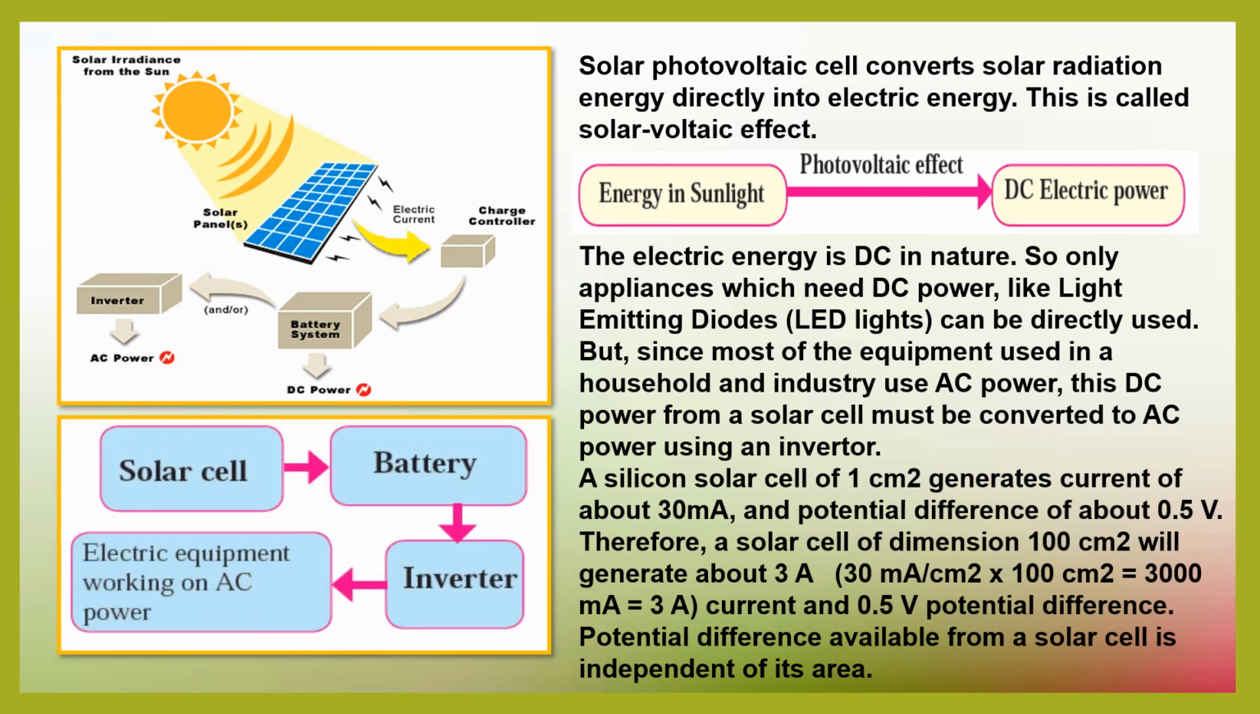Now, these are the steps: the solar cell going to a battery, changing from DC to AC current through an inverter, and then going to electric equipment working on AC power.